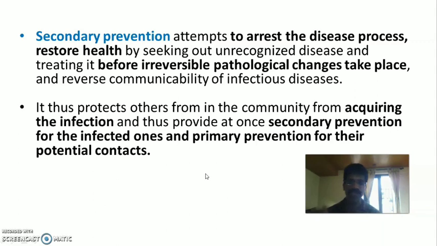Irreversible means we cannot change them later. These are the physiological and pathological changes which take place due to the occurrence of a disease. And we reverse the communicability of infectious diseases. If it is a communicable disease, the transfer from one person to another will be reduced, solved or arrested.